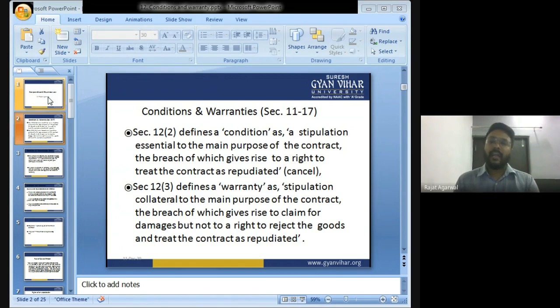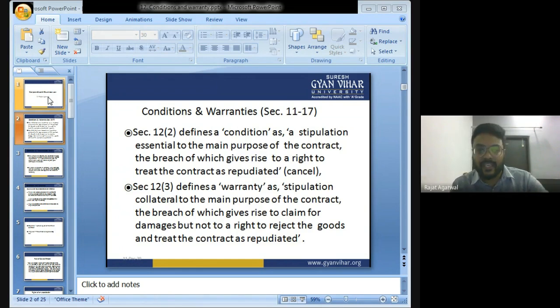Suppose I have purchased this laptop, a Dell laptop, from a shopkeeper. The shopkeeper told me that the Dell laptop has a warranty of 3 years. After 1 year, suppose the laptop stops working. Is it possible that the company will take the laptop and return me the money? No. The company will check the laptop, repair it and give it back to me. So in warranty, you cannot cancel the contract.